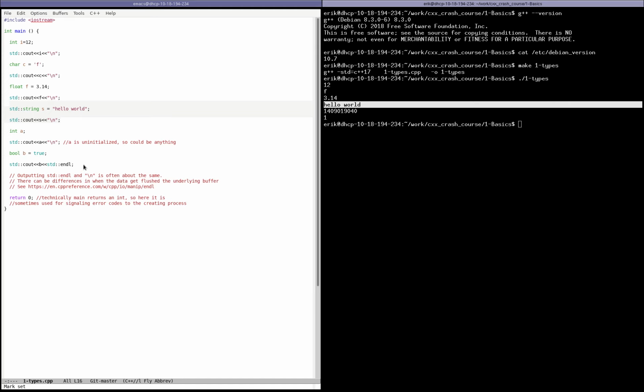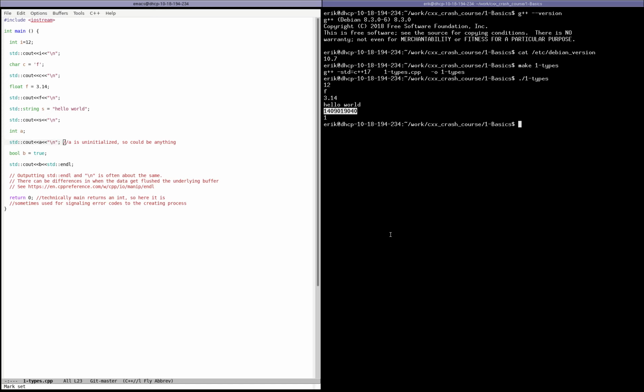One of the first things that maybe you're not completely aware of is that whenever you have a variable that you do not initialize, it does not have a default value. In many languages, like Python or Java, if you don't initialize a variable, it has a value of 0 or some default value. It is usually not the case in C++. When a variable is not initialized, it has as a value whatever was in memory at that point. So if we just declare a but don't initialize it, and then we print it, then we will get some random value that shows whatever was in memory at that point.